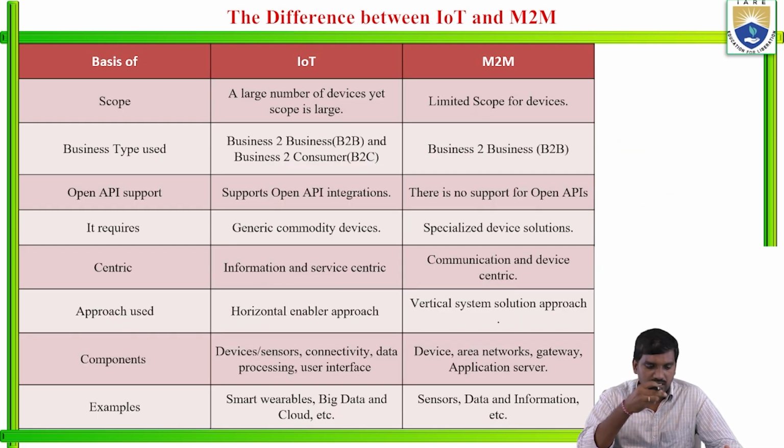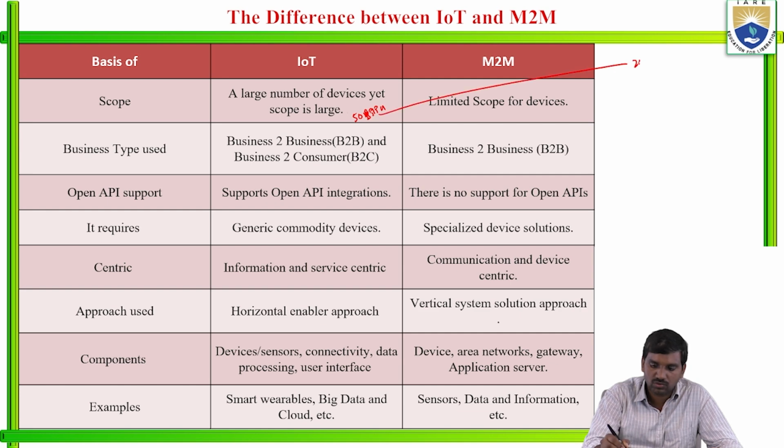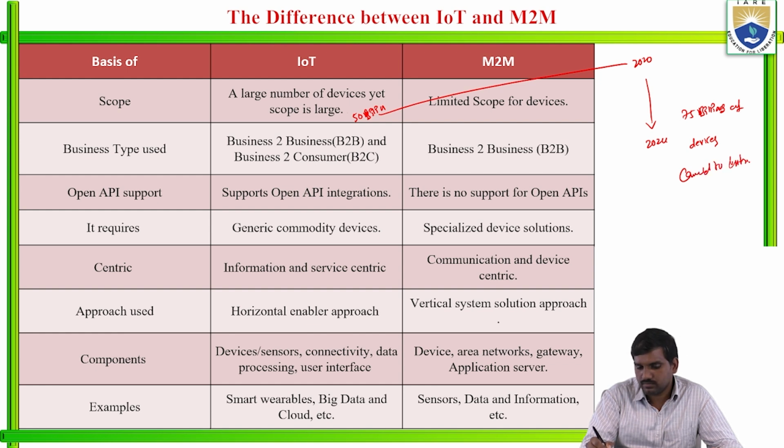The scope of IoT is large, a large number of devices, nearly 50 billion devices could connect to the internet up to 2020. But we are in 2024, and almost 75 billion devices can connect to the internet. M2M has limited scope for devices.